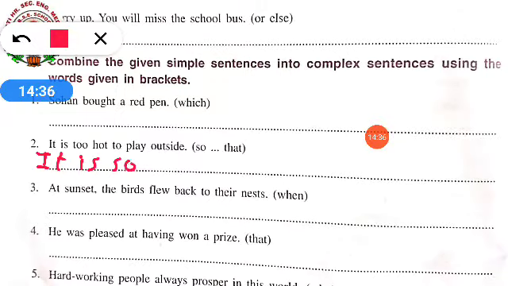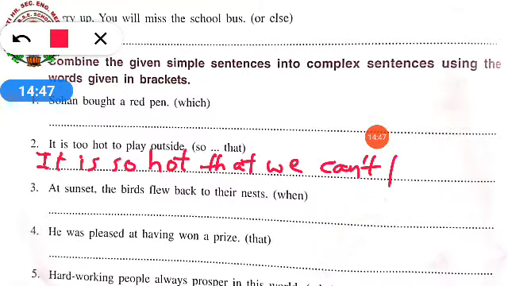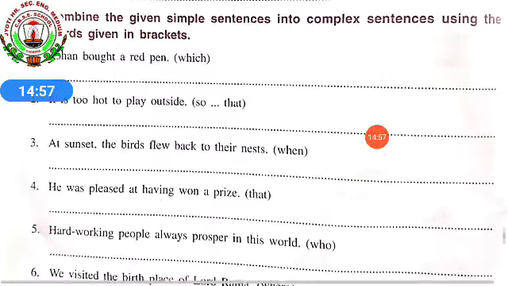It is so hot that we can't play outside. Okay? In this way, you people have to solve